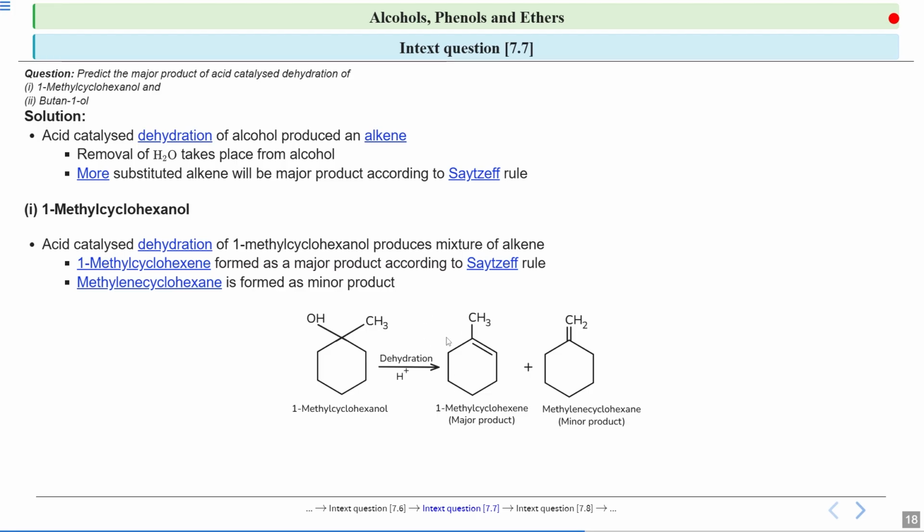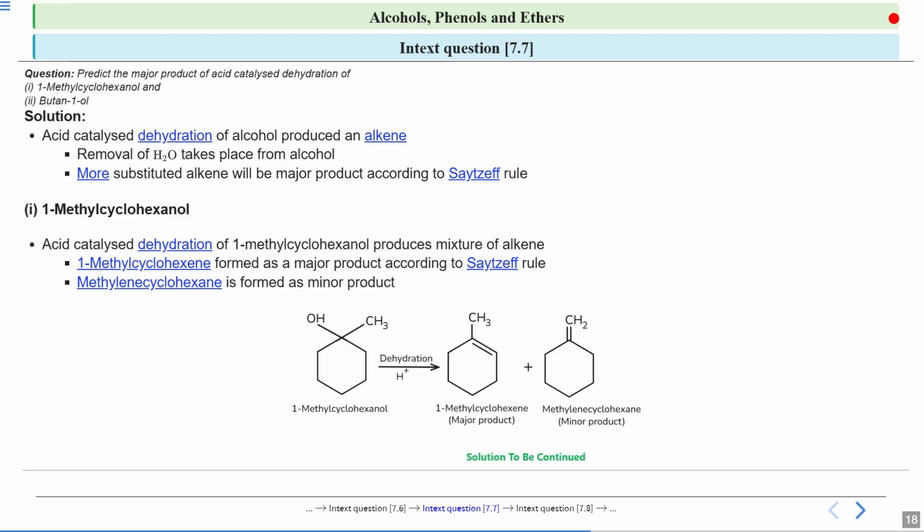That is why this alkene is the more stable alkene. That is why your 1-methyl cyclohexene is the major product and methylene cyclohexane is the minor product, because this alkene is the more stable alkene and this alkene is the less stable alkene. That is why I ask you to write the mechanism and then see the most stable alkene.